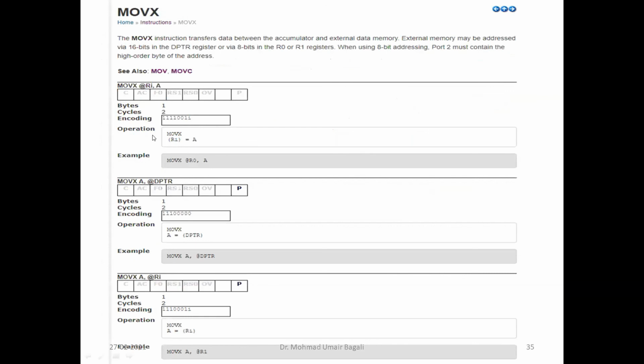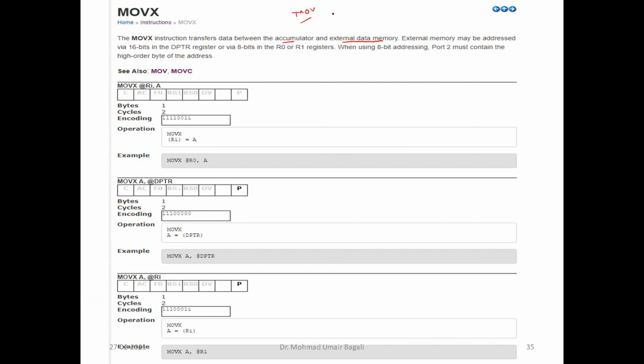Then MOVX. Now we have the normal MOV instruction, which deals only with data memory. MOVC brings data from the code memory into the accumulator, and then you have MOVX. What does MOVX deal with? MOVX deals with the external data memory, so the data exchange will happen between the accumulator and external data memory. Our normal MOV instruction happens between the accumulator and our general purpose RAM or SFR, right?